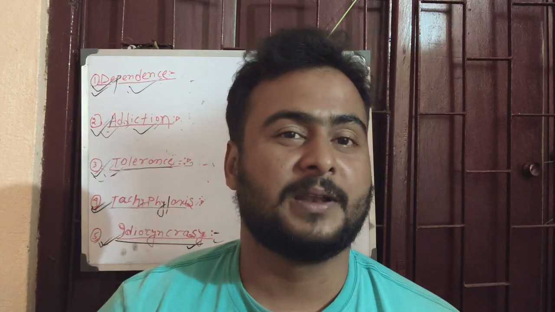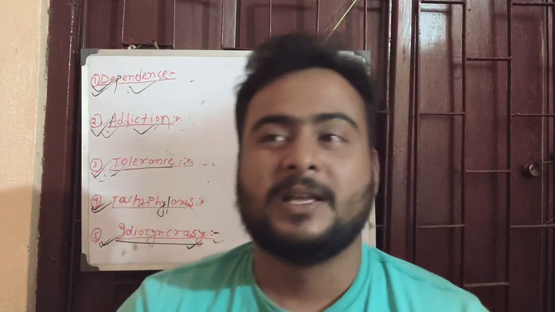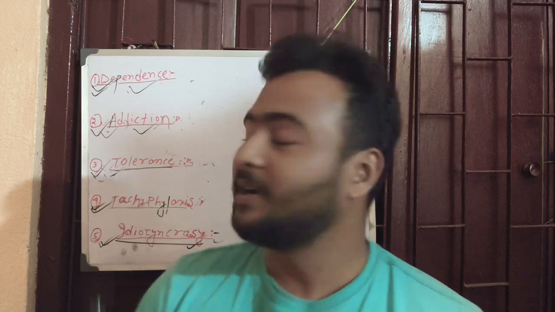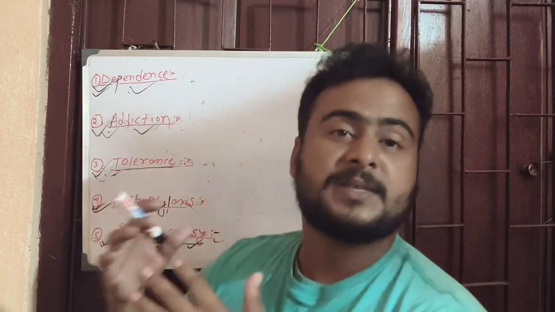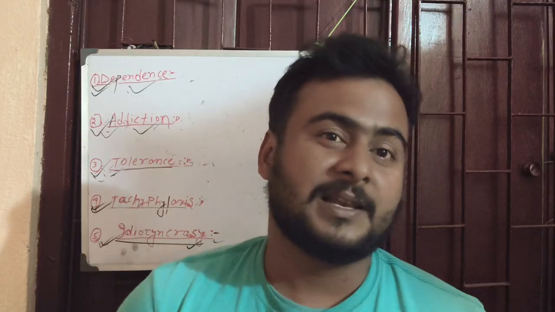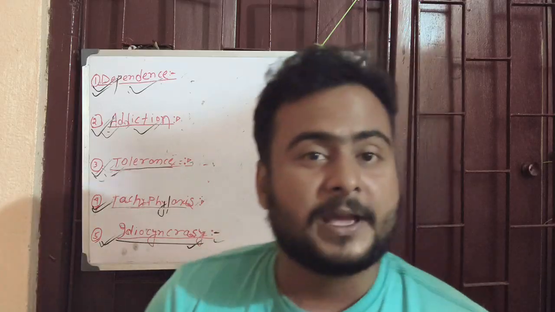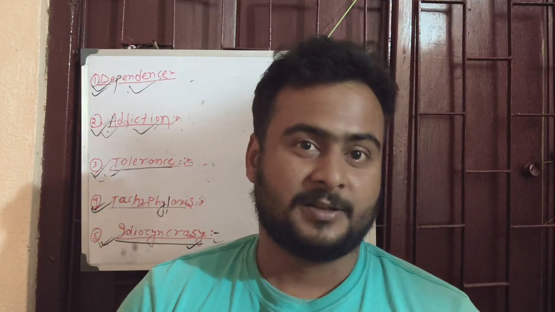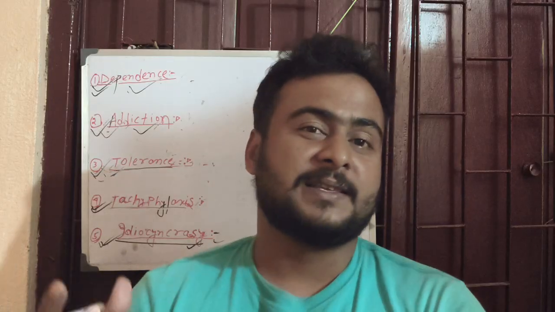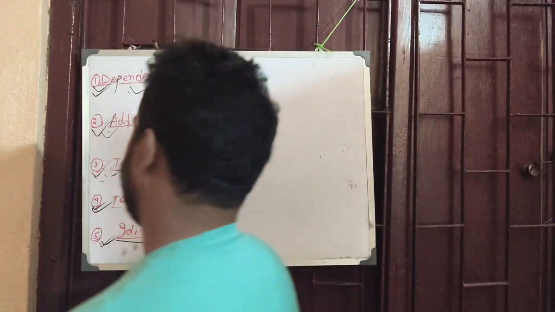The drugs like cocaine. The basic thing is that dependence is kind of an acute thing. Acute means if you're not getting enough sleep, after a few days you will be okay, right? But in the case of addiction, he is obsessively addicted to the drug. Means kind of chronic, psychological. At the psychological level, he is addicted. So this is called drug addiction. Drugs like cocaine come under drug addiction, right? Some person is taking cocaine every day, every 6 hours, 7 hours. So this is called drug addiction, right?